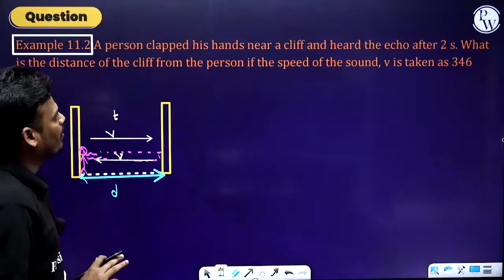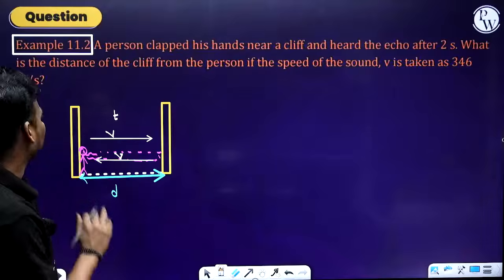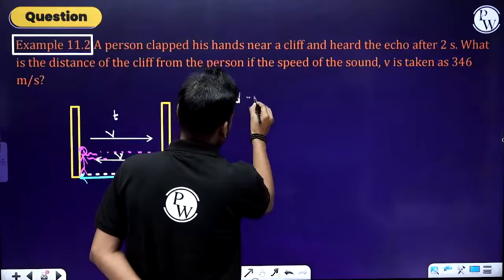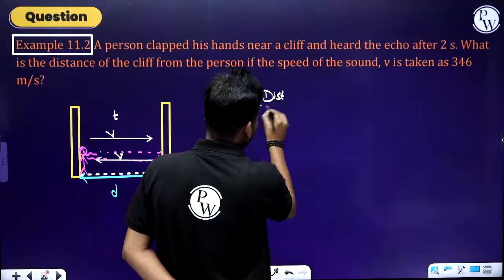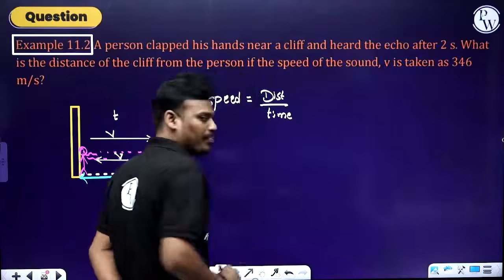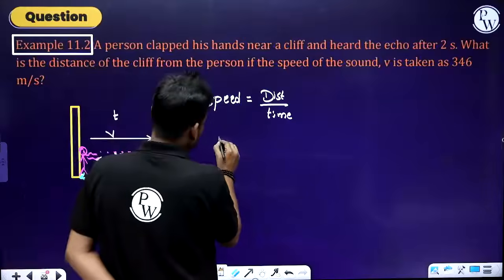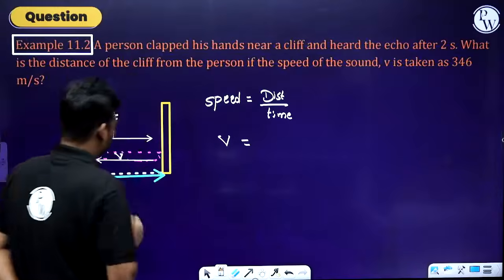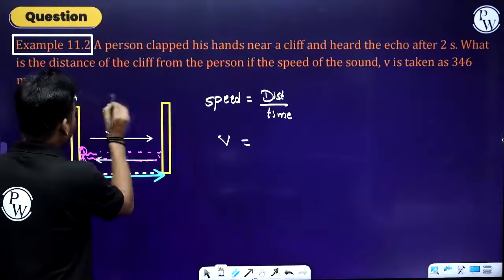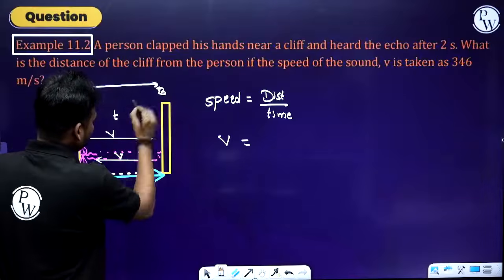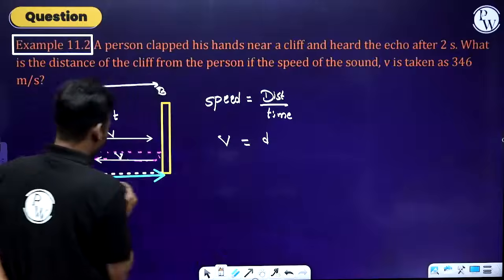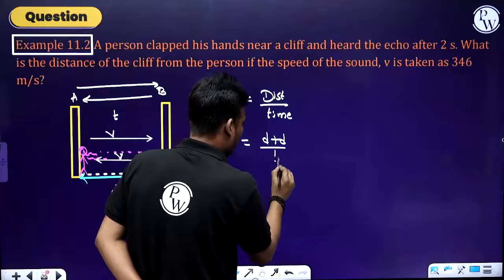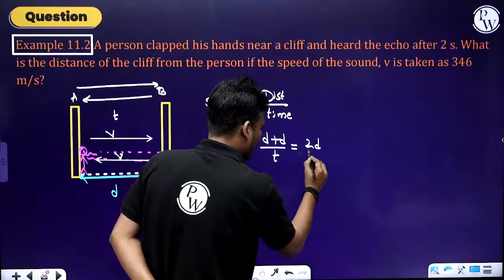Now what are they asking? What is the distance? According to the speed definition, speed is distance divided by time. Here the speed I have considered is v. Let's say this is A and this is B. From A to B, the distance is d, and from B to A, again d, and the time is t. Therefore, v equals 2d divided by t.